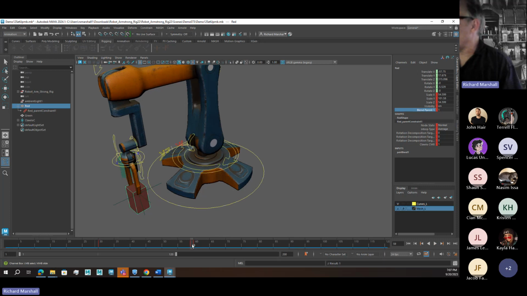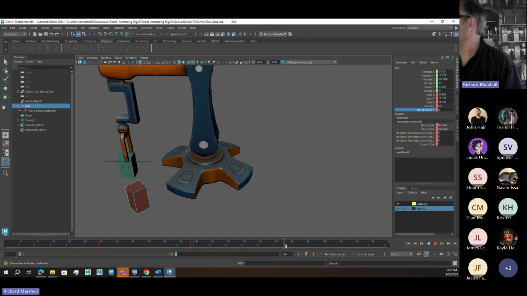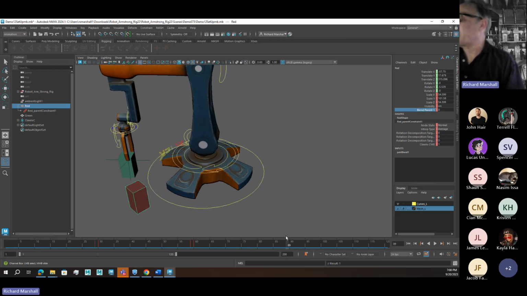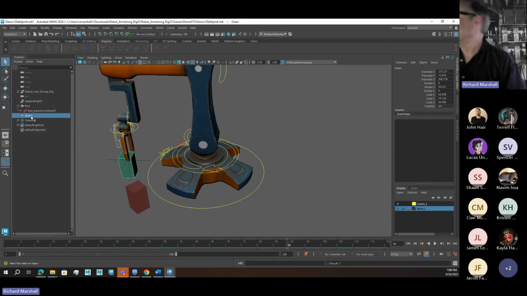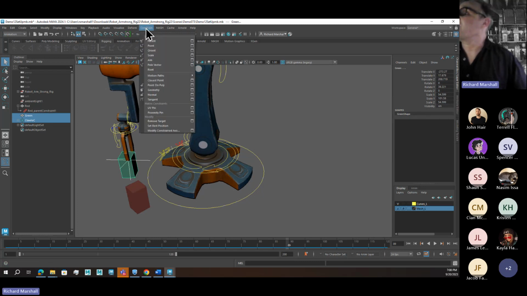All right, so let's carry on. He's going to get to this box, like frame 89. Now we're dealing with the green box here. Let's make another parent constraint between this locator and, shift select, the box, and constrain and parent.